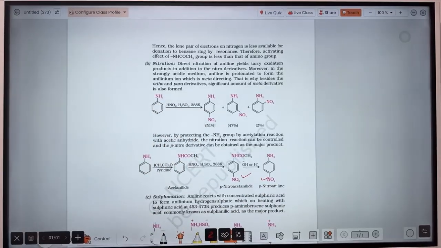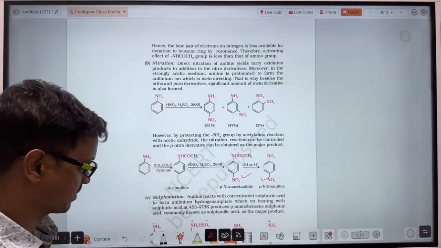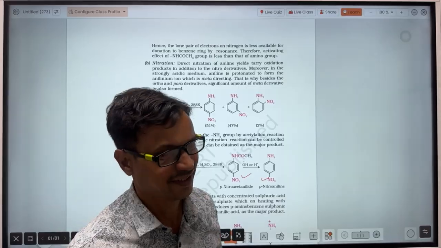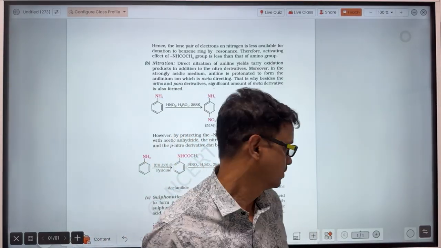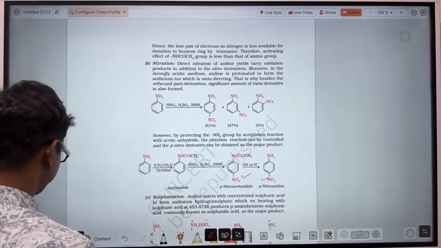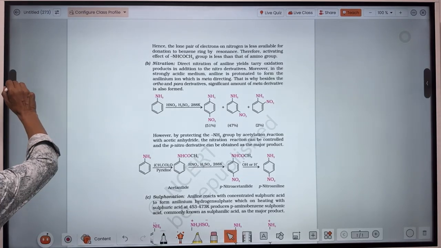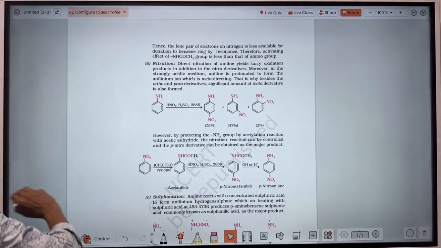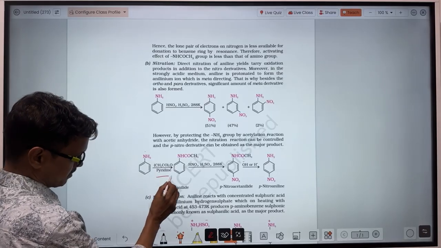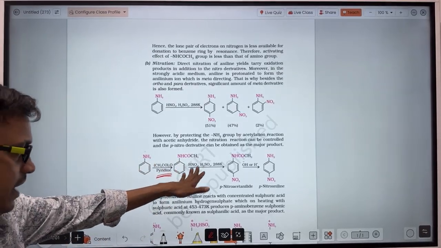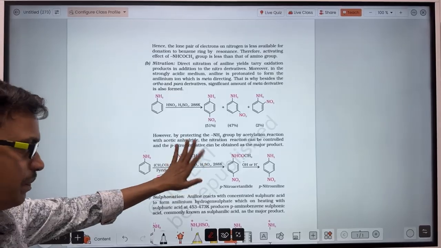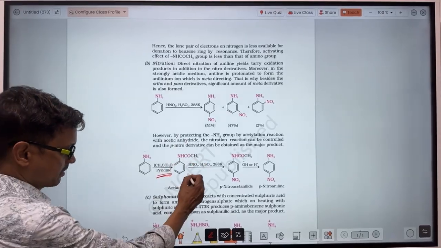Only ortho and para, or only para substituted product. Since ortho will be much less, para only, because the para substituted product is more stable. So what to do here? First of all, in the same way, you decrease the electron cloud density at the nitrogen, here by reacting with acid anhydride. So this compound forms, you predict the name, and after that do the nitration.